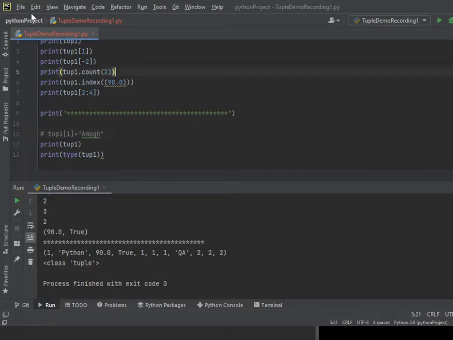Now I will create another file called tuple demo recording 2.